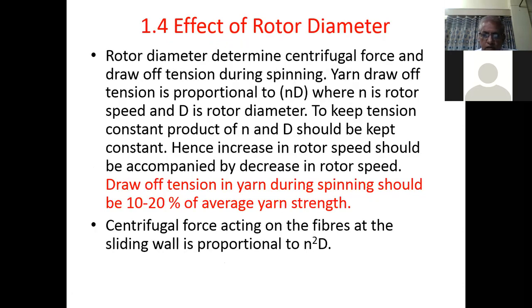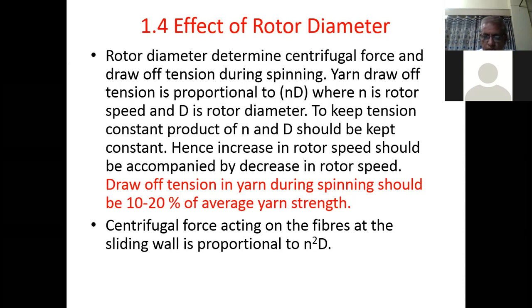Next point is rotor dia. In this we will study which rotor dia is good for different types of fibers and what is the effect of the rotor speed in relation to rotor dia. So rotor dia determines centrifugal force and draft tension during spinning. Yarn draft tension is proportional to ND, where N is rotor speed and D is rotor dia.